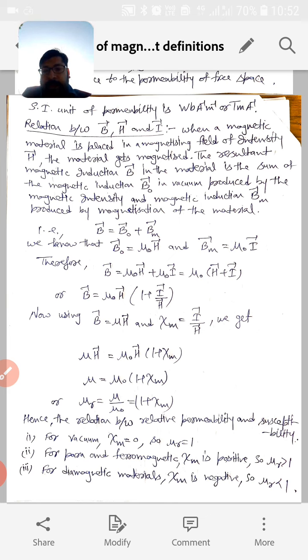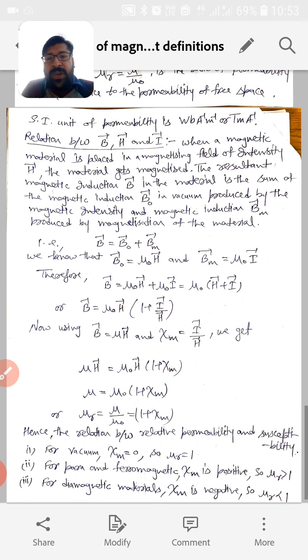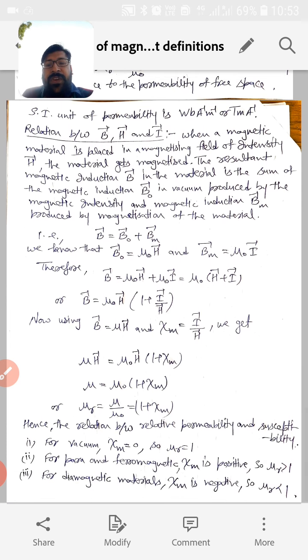But for paramagnetic and ferromagnetic materials, chi m will be positive, so mu r will be greater than 1. For paramagnetic, chi m is positive but has a small value, while for ferromagnetic, chi m is positive and large. And for diamagnetic material, the magnetic susceptibility is negative, and therefore mu r will be less than 1. So this is an important relation between B, H and I, from which we have calculated the relation between relative permeability and the magnetic susceptibility.